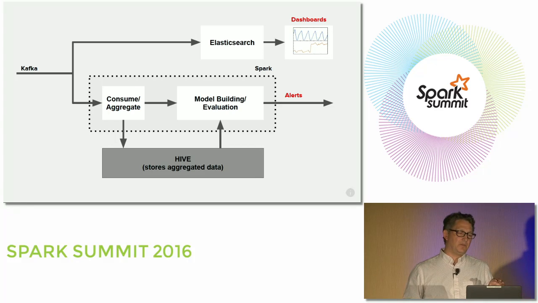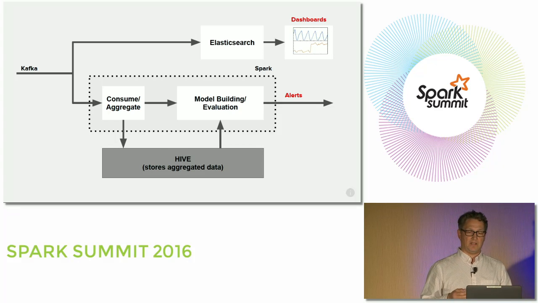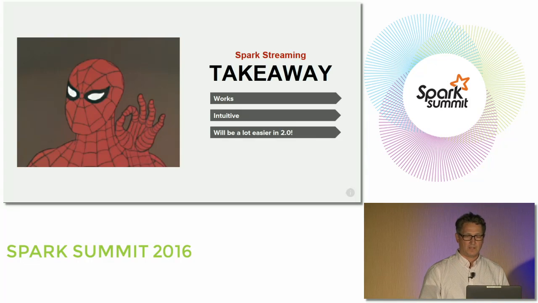On the alerting side, the Kafka stream is also consumed by Spark. And what Spark Streaming is doing in this case is aggregating the data into manageable chunks. It's then comparing that chunk of time and average latency against a model that's built off historical records. And if it sees that there's a discrepancy, it'll raise an alert. And this feeds back in the sense that when those alerts get raised, the engineers can then tune their dashboard to go look at the problem, contact the ISP, and hopefully effect a solution.